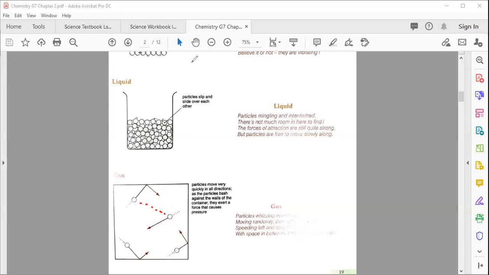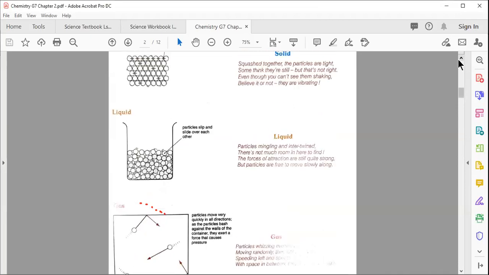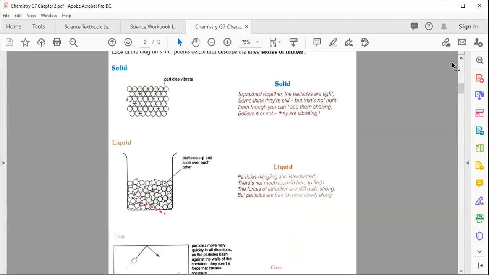So you can compare all these three states, their movement, how the particles look, and how they are bound to one another. That's the reason a solid material will not move from its place. For example, a piece of wood or a piece of iron just remains in its place.